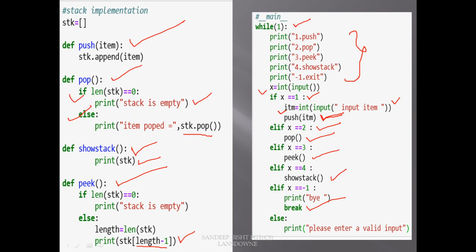So here you can see we have implemented this stack just by writing push and pop functions. In the push function we just have to call this append method with the item. In the pop function we just have to call this stk.pop, and we are checking one more thing, that the length is not 0. If length is 0, just print that the stack is empty, otherwise call this pop function. The show stack function is printing the stack and peek is printing the topmost element, and these 4 functions I am calling from this loop. So I hope this is very easy and the stack implementation is clear to you.